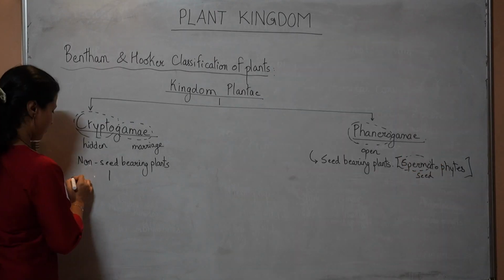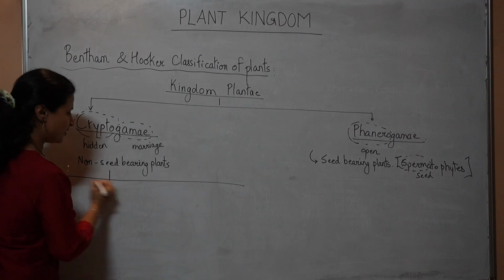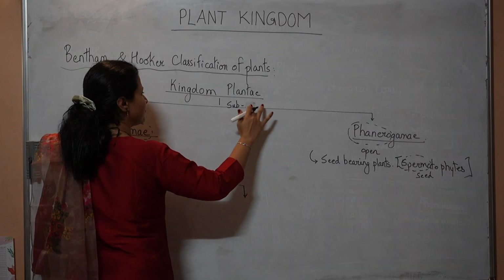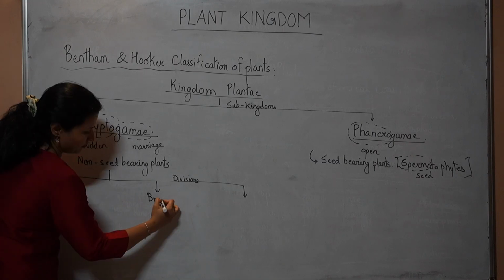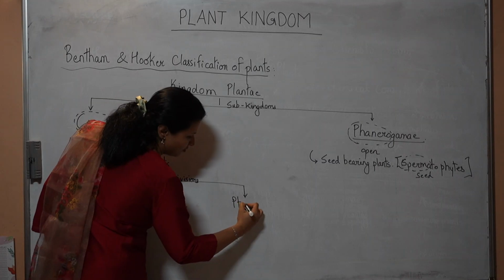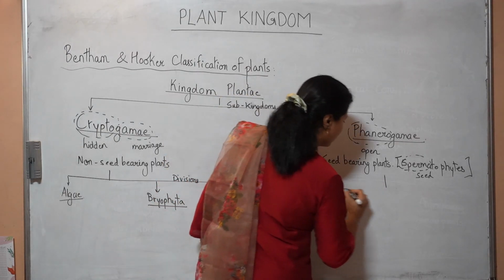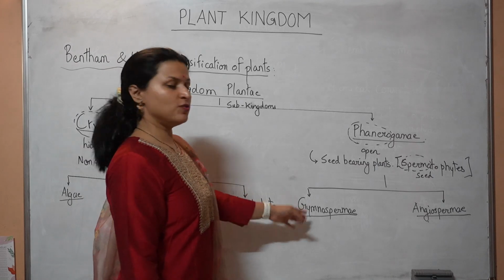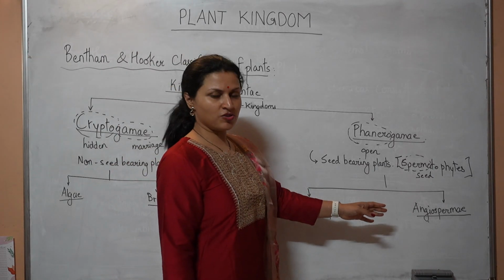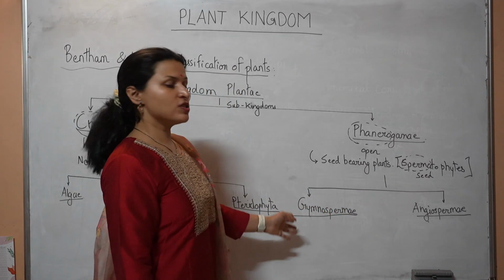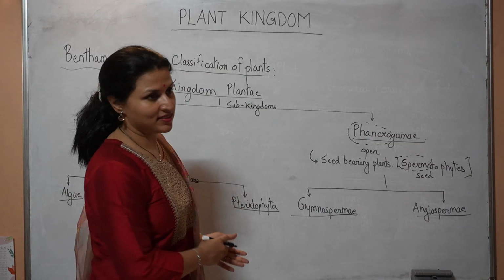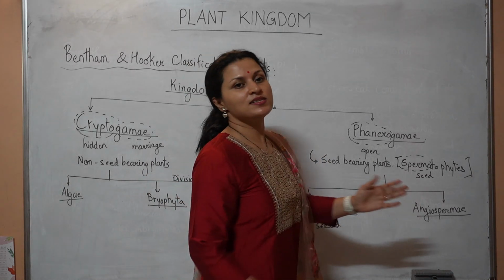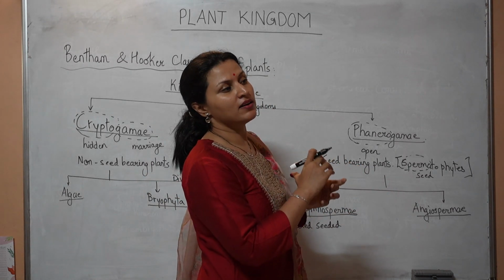Sperma means seed. Under Cryptogame were included 3 types of plants which become the divisions. These are the subkingdoms: algae, bryophyta, pteridophyta. Under Phanerogame are included gymnospermae, angiospermae. Gymnospermae also bear seeds, angiospermae also bear seeds. But what is the difference? Gymnospermae bear naked seeds. They are called naked seed bearers. Whereas in angiospermae, the seed is enclosed by a fruit wall.